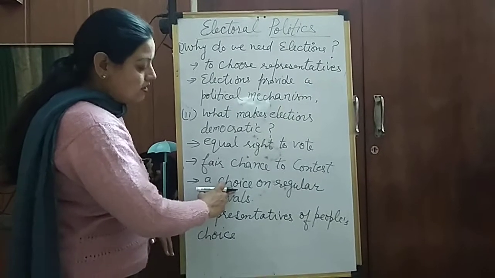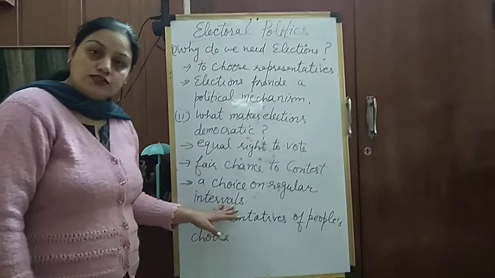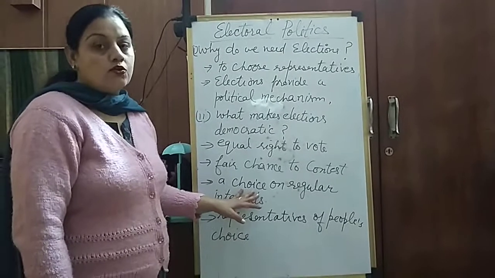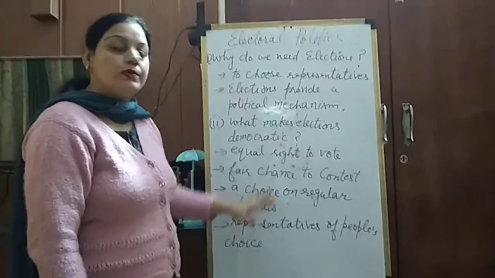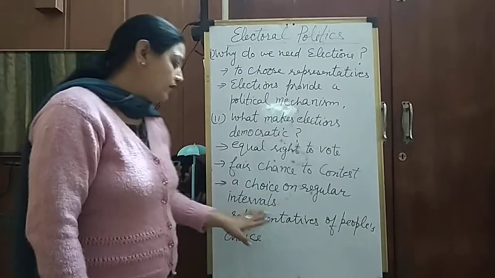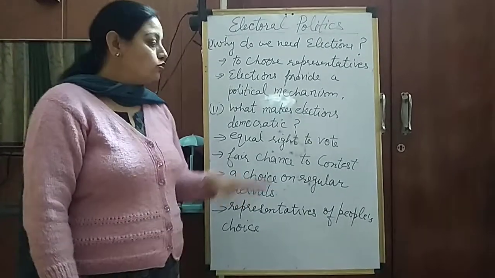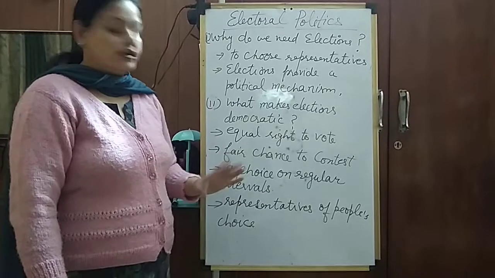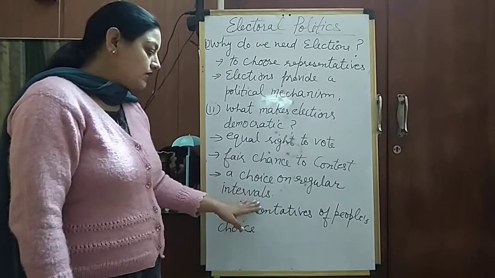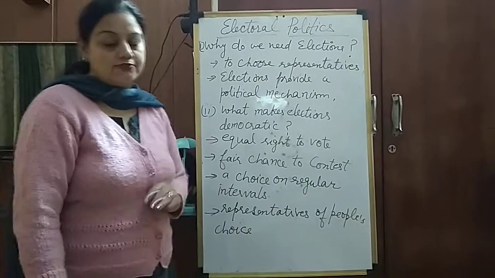democratic is a choice at regular intervals. People have a fair choice. Choice means they can choose their representatives of their own wish, own will. Whomever they want to be their representative, they can choose that person, and that choice is offered at regular intervals. Once the elections are conducted and afterwards no elections are conducted, those elections will not be called democratic. So elections should be conducted after regular intervals, and on those occasions the people should have a fair chance to choose their representatives of their choice.